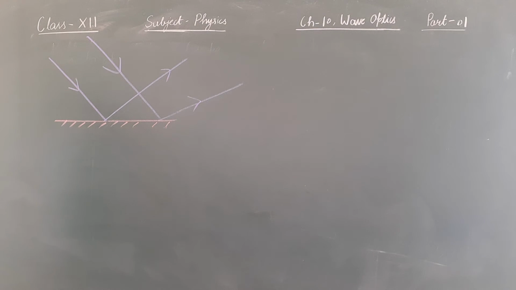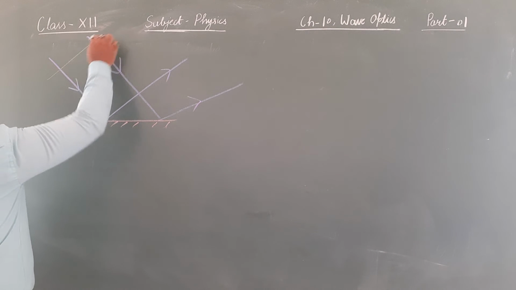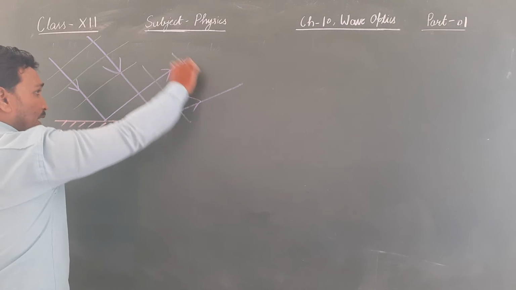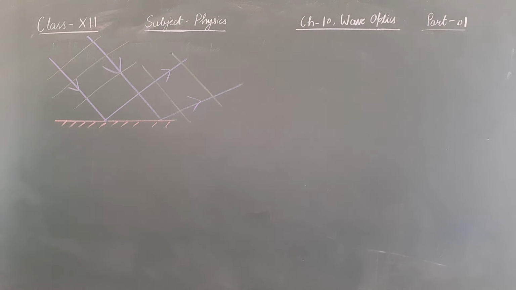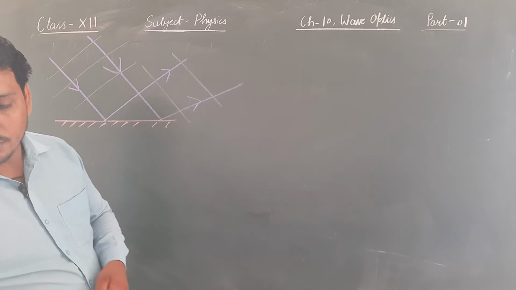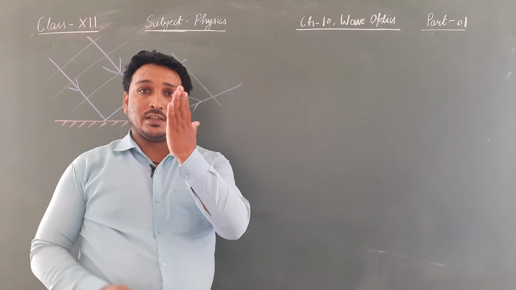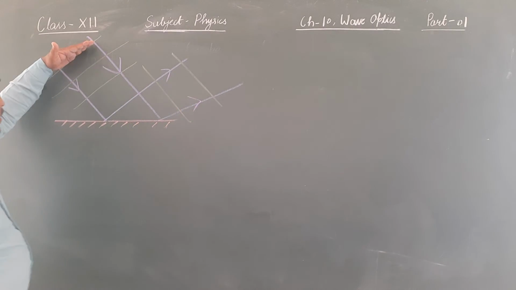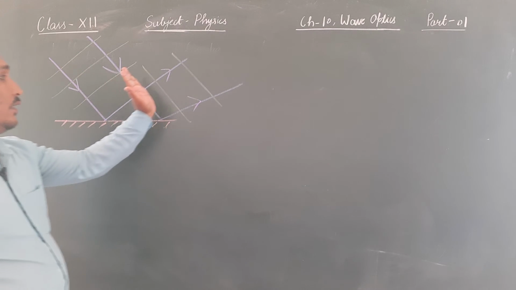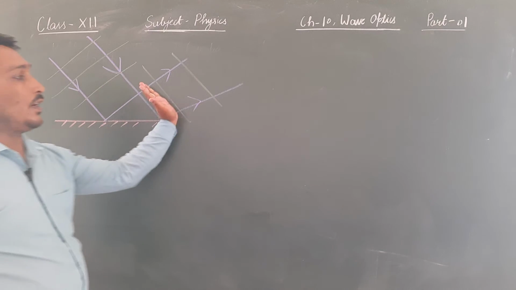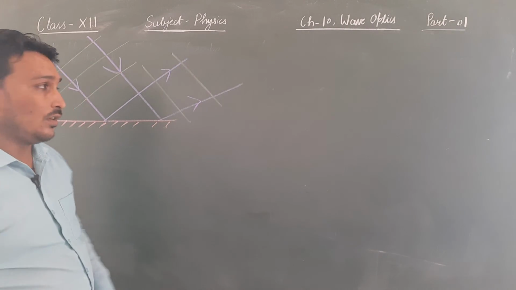So how is the wavefront formed? The wavefront is going to be something like this. These are the plane wavefronts, and for reflecting back, it is going to be like this. It is a wavefront, it is a surface, but I have drawn only the edge. The surface of the wavefront is like this, so you are only able to see this edge. So these are the incident wavefronts, and these are the reflected wavefronts. I hope I am clear.